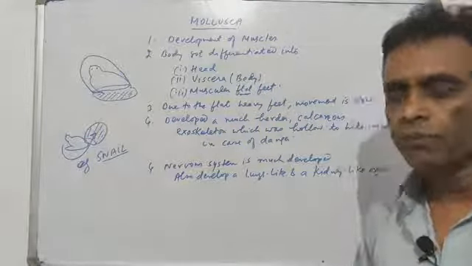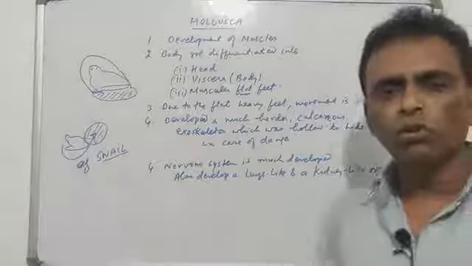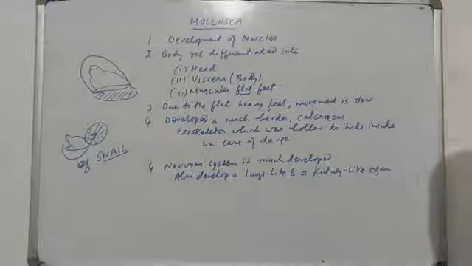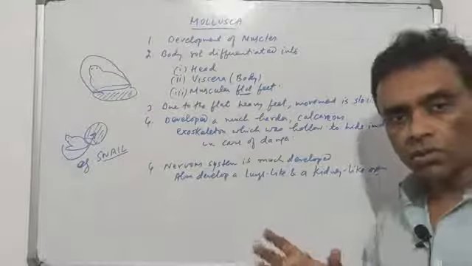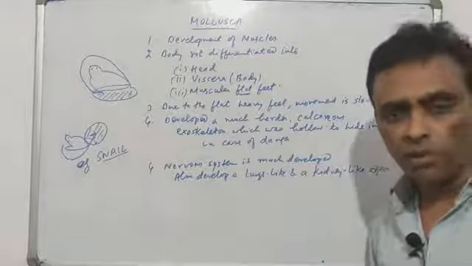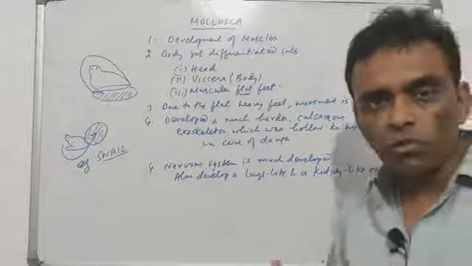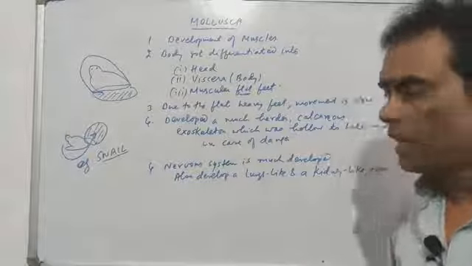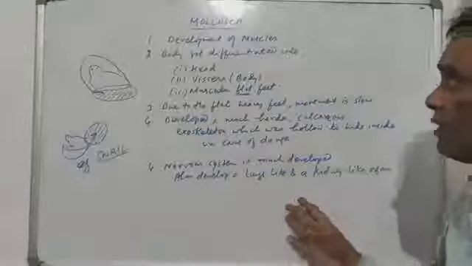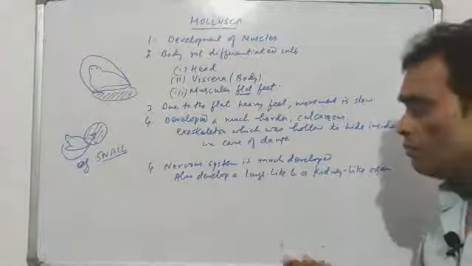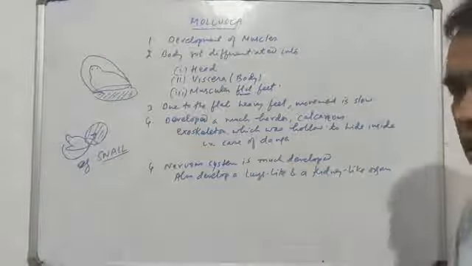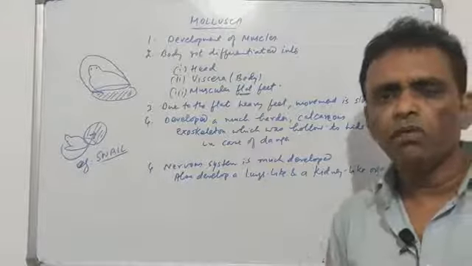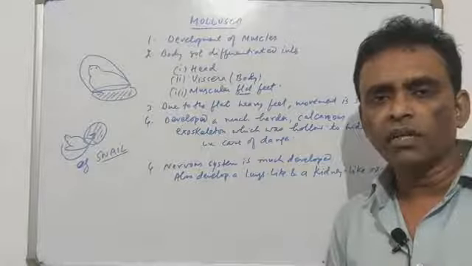So we can say the kidney is a structure you all know. It is used to remove the waste materials from our body. And the mollusk also develops a structure. It's not a kidney at all, but it acts almost like a kidney. So it's a much developed character that we find in case of Mollusca. So Mollusca, as compared to Arthropoda, has much more development of visceral organs, internal organs.